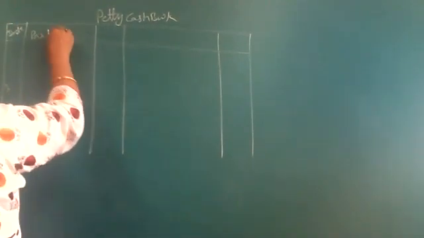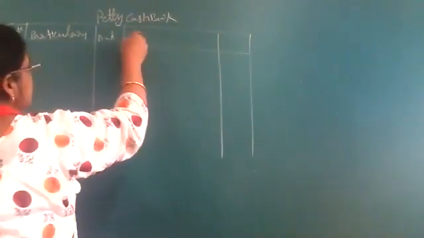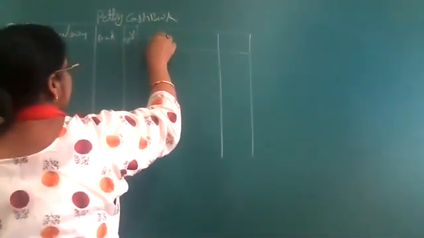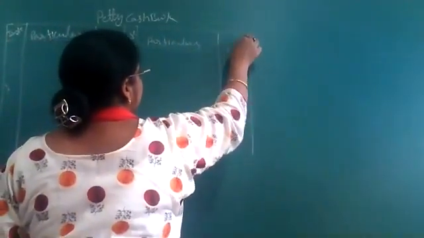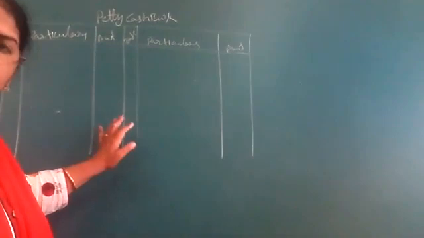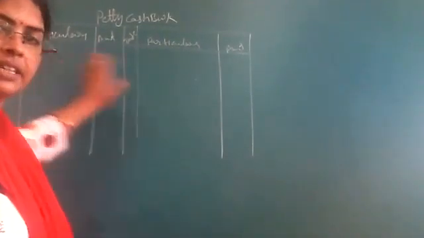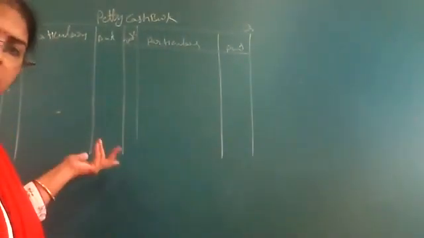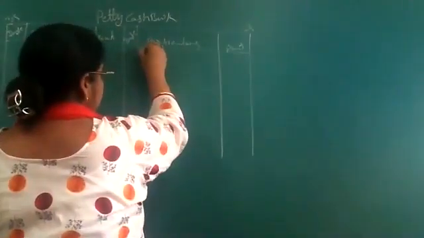Date, particulars, amount, date, and amount. Simple. The same formula I will repeat. This is the debit side, this is the credit side, so I write here debit and credit. Clear? The same thing will follow.